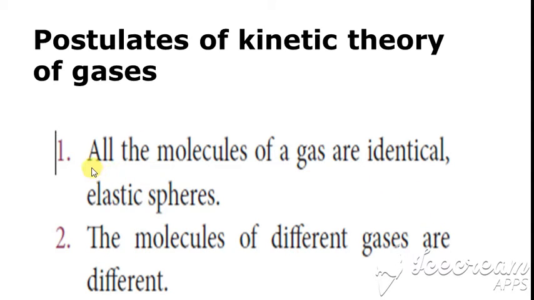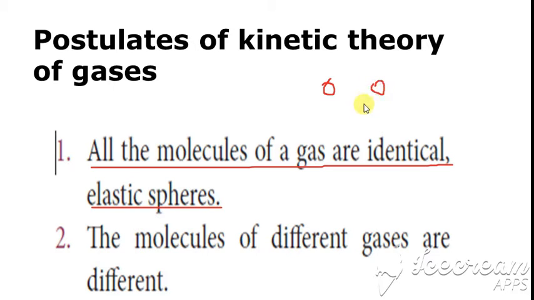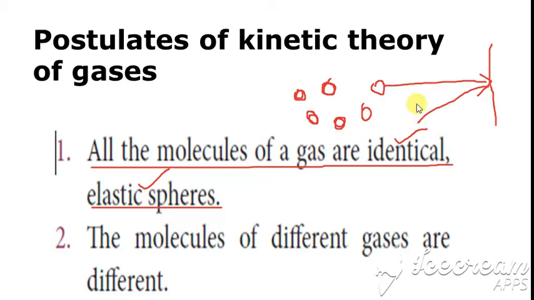The first one is all the molecules are identical elastic spheres. We know that the gas, or whatever particle we consider, consists of molecules, is it not? So here also the molecules are considered to be identical and elastic spheres. Identical means one molecule and the other will be of the same size, and elastic sphere means when it hits any particle, it returns back.